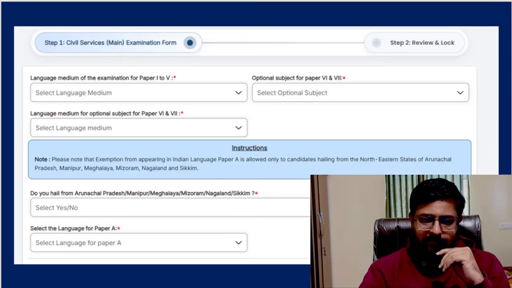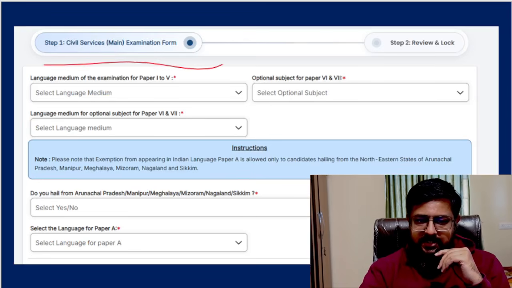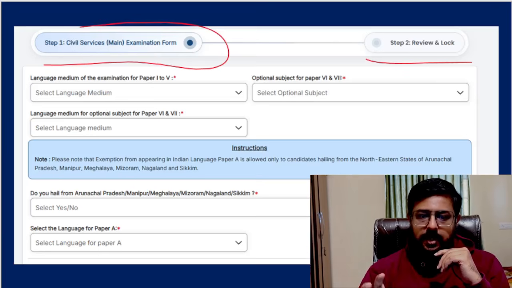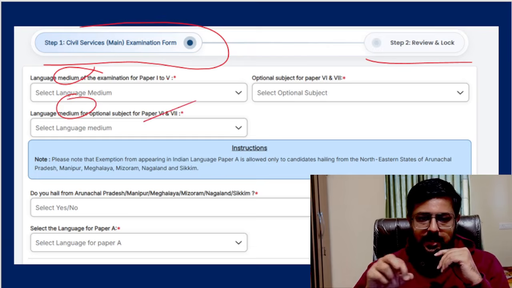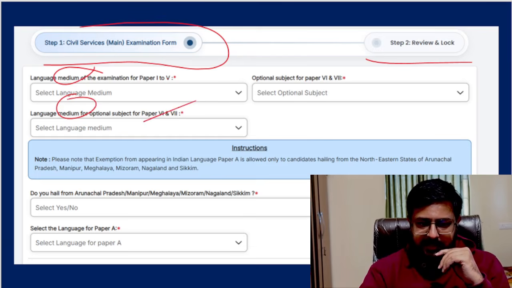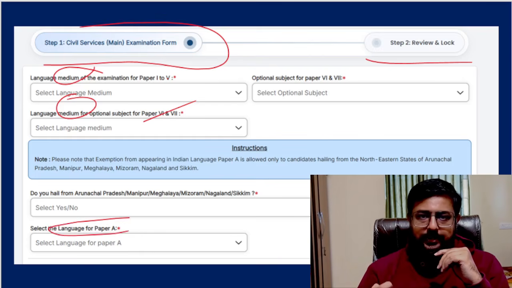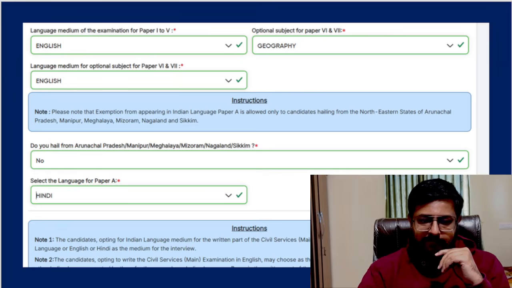If you see here, this is the place in the civil service examination form, in the application part, where you have to select the medium here, and the language here. Medium means you write the paper either in English or in Hindi, that is fine. But after that, the language of paper A is to choose from the 22 languages. If you see Hindi or something, what you had in your mind in your past attempts, you would be giving a regional language, Hindi, Tamil, whatever, Kannada.